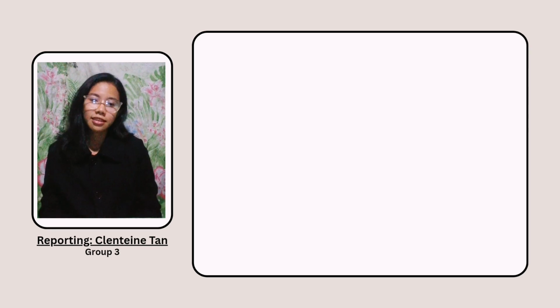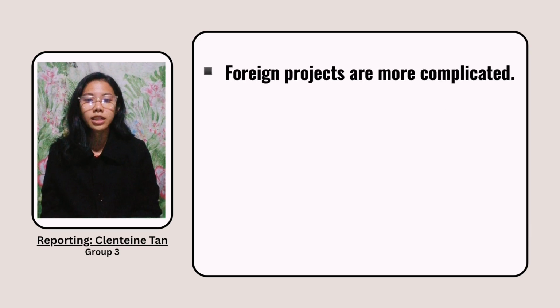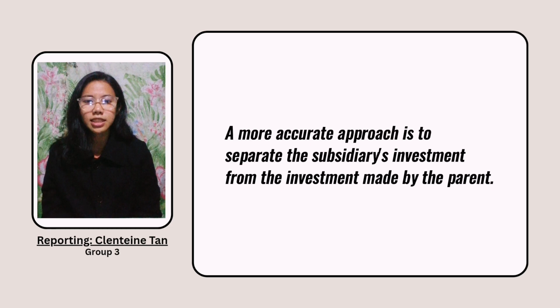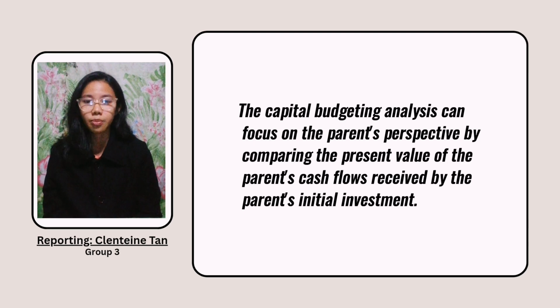In foreign projects like this, financing decisions are more complex because exchange rate risk and foreign interest payments can affect how much cash ultimately reaches the parent company. To avoid errors, the companies analyze cash flows separately for the parent company and the subsidiary. This ensures a clearer picture of how much profit the parent company is truly earning from its investment.